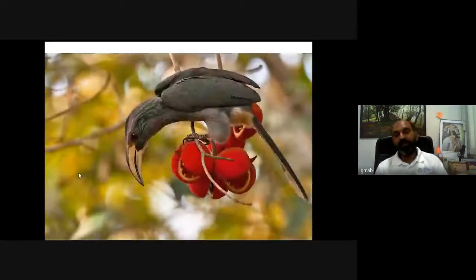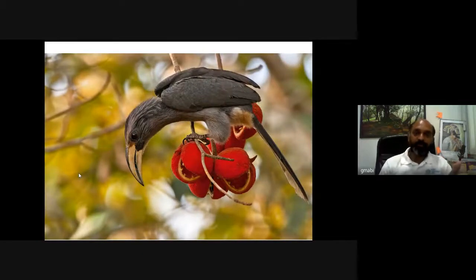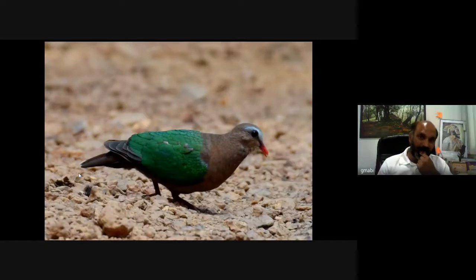Then this is again an endemic bird called Malabar grey hornbill. This is a sizable population throughout the Western Ghats. Here you can see it is sitting on Sterculia, one of the important species from the Western Ghats. It is Sterculia guttata. This is called Pasu Kauda or Emerald dove, again an important bird from the Western Ghats.